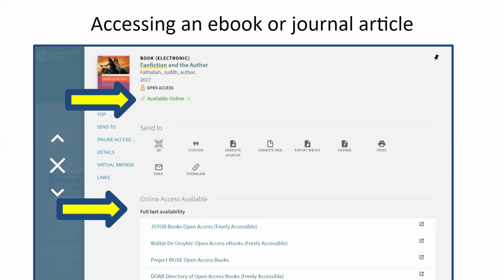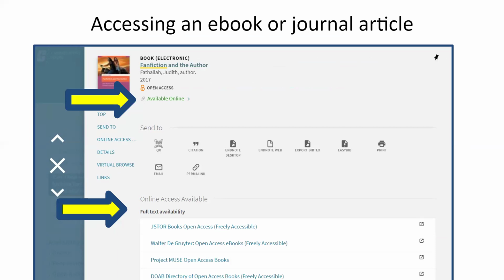If you want an ebook or a journal article, it's going to look like this. They'll both look the same. At the top, it'll say available online. If you click that, it's going to pop you down to where that second arrow is underneath. You'll see all of those links down below. You do not need to know what those mean.